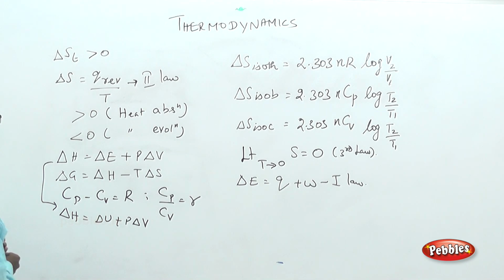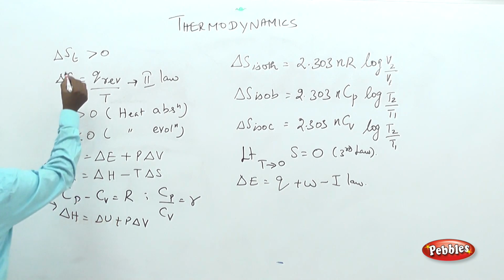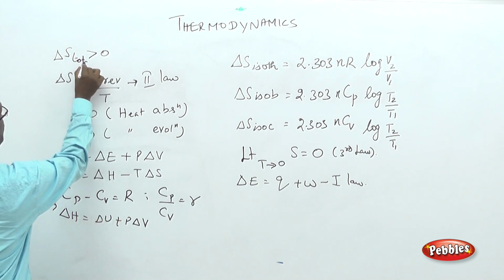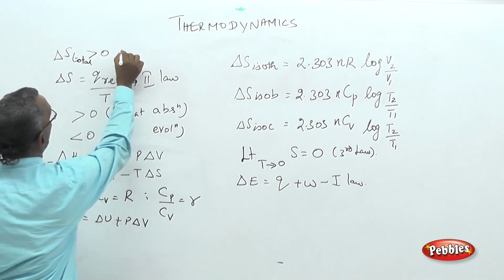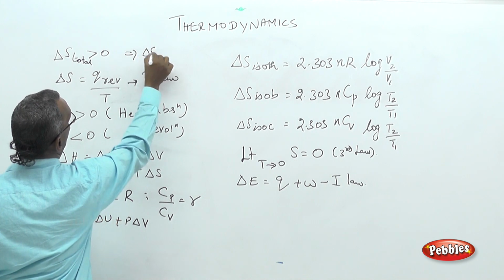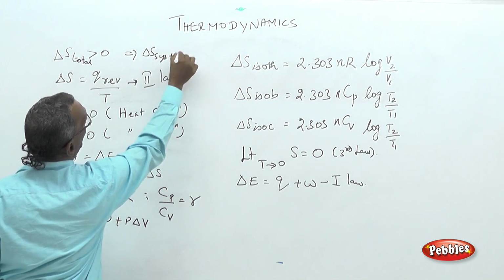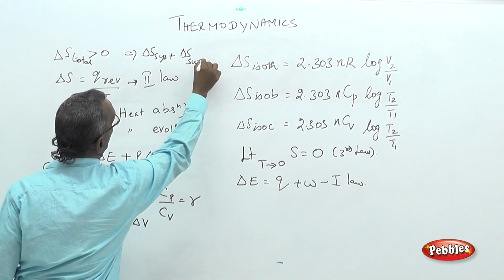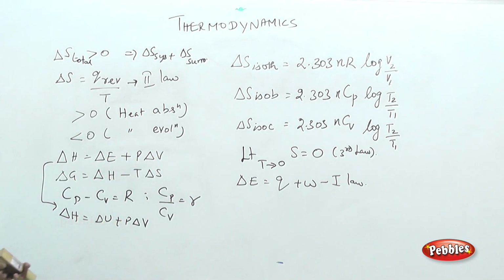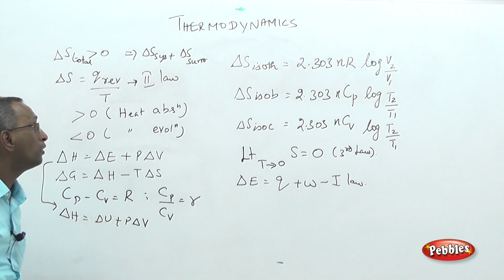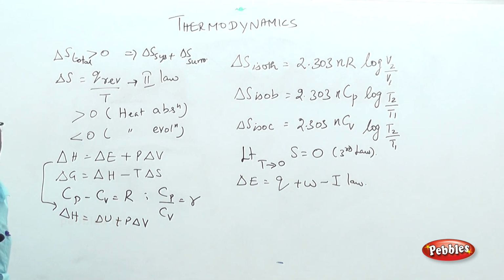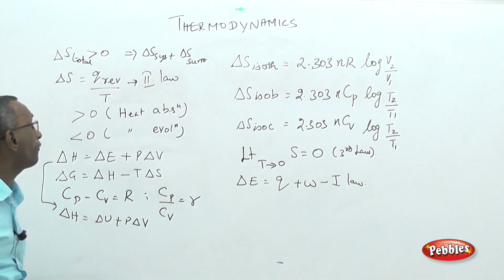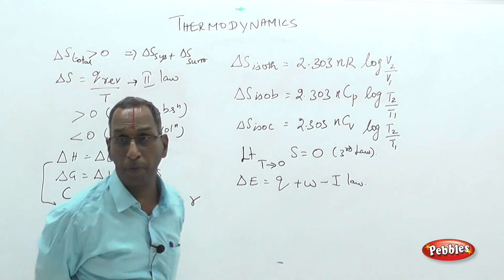Here there is a suffix called delta St. It is nothing but delta S total. Total means sum of the system and surroundings. So, we have seen that the universe is divided into two components, system and surroundings. So, delta S total means total change in entropy.